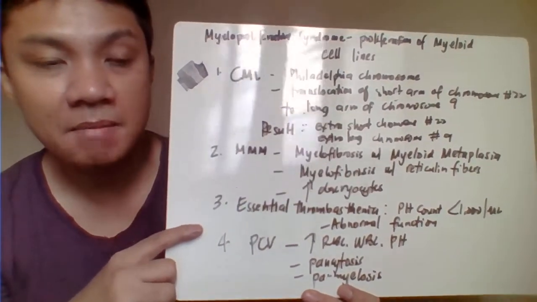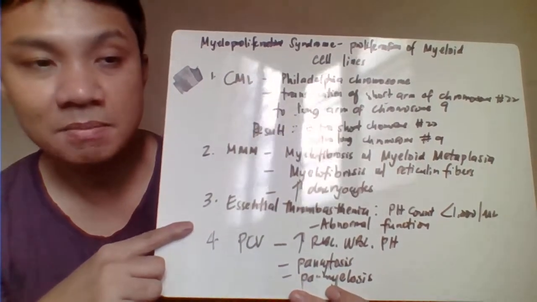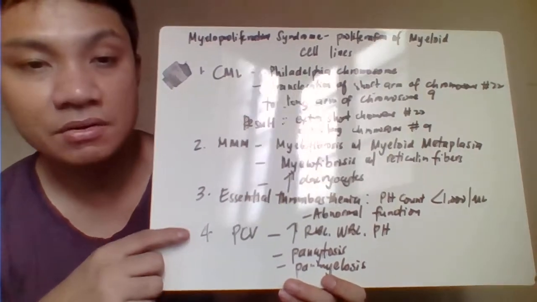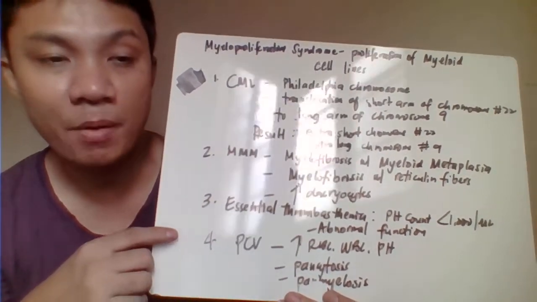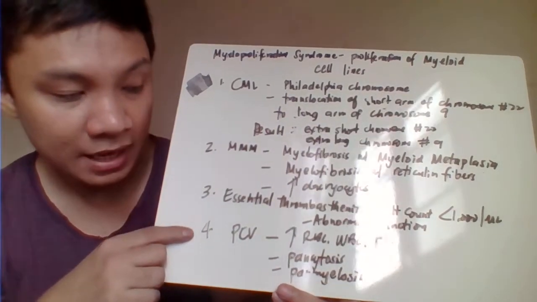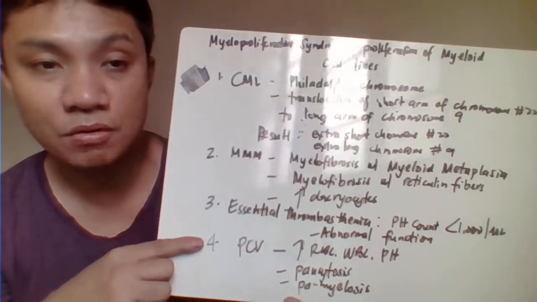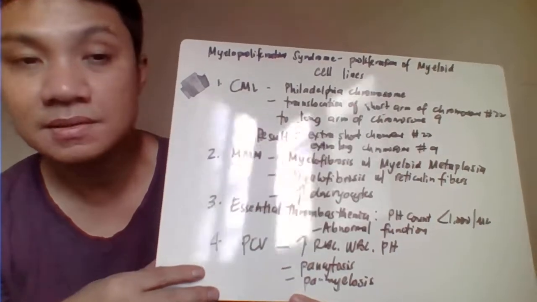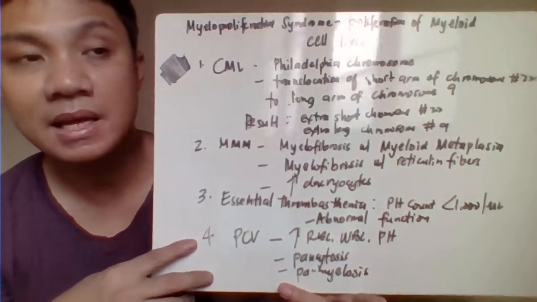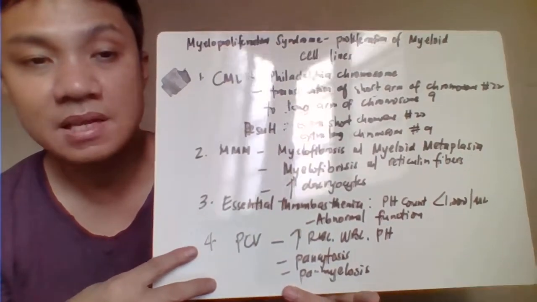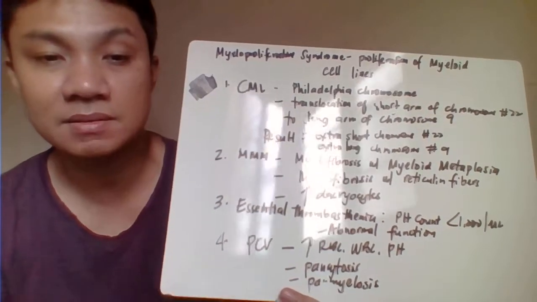Another one, we have here the MMM, myelofibrosis with myeloid metaplasia, characterized by the predominance of your dacrocyte or your teardrops. Essential thrombocythemia would affect, or a problem related to, your platelets. And polycythemia vera, on the other hand, would have a problem related to almost all of your blood cells. So that would be related to your RBC then. So increase RBC, platelets, WBC, characterized here as panmyelocytosis or pancytosis in your peripheral blood smear.